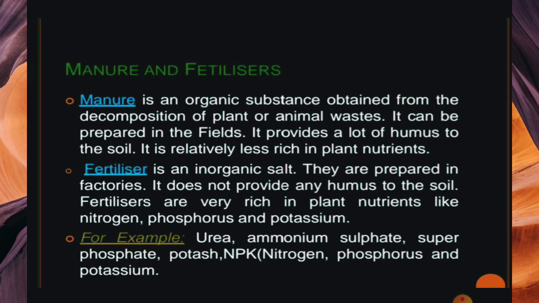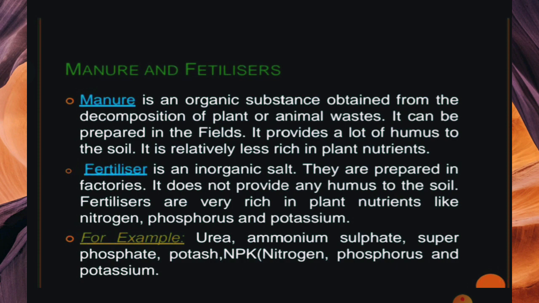So manure is an organic substance, means it is made from the dead waste of plants and animals, and they prepare it in the field in any area. It takes so much time, but gives so much humus to the soil, and it does not have as many nutrients as the plant needs.